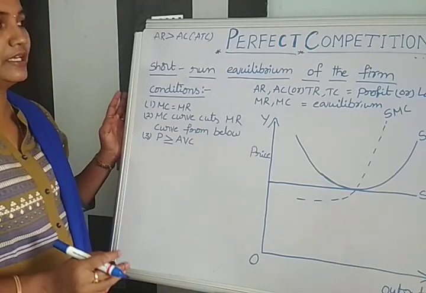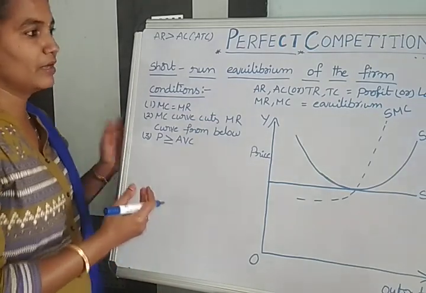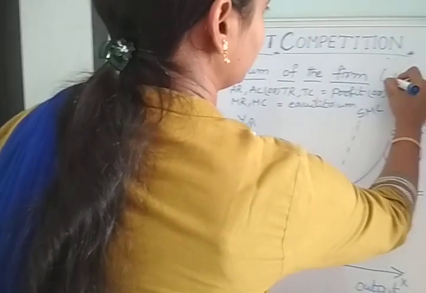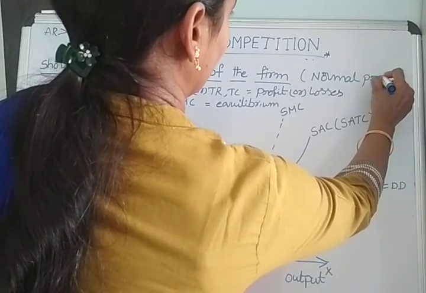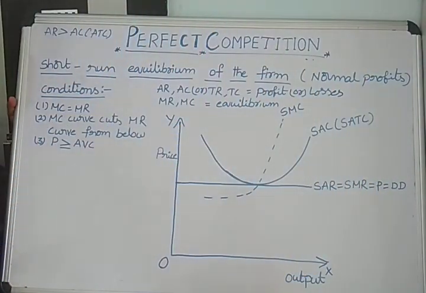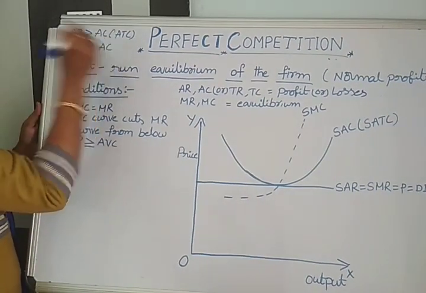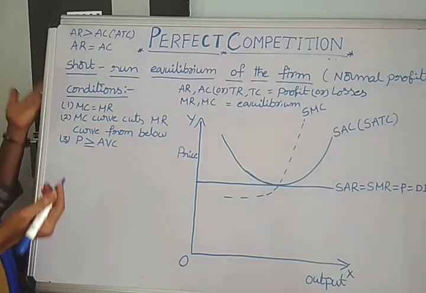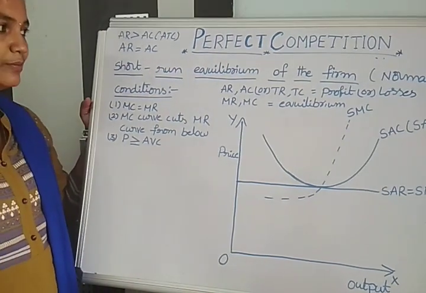Now we are going to the second condition, that is normal profits. If the firm is getting normal profits, then AR is equal to AC. AR means revenue is equal to cost. When these two are equal, the firm will be getting normal profits only.